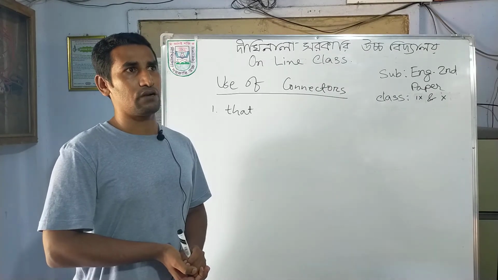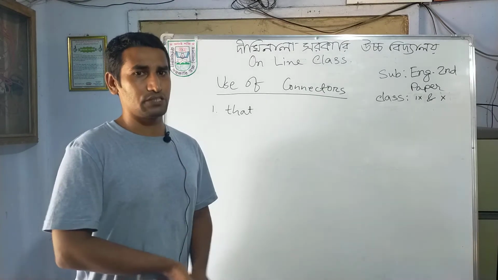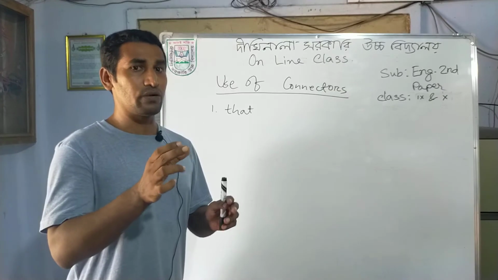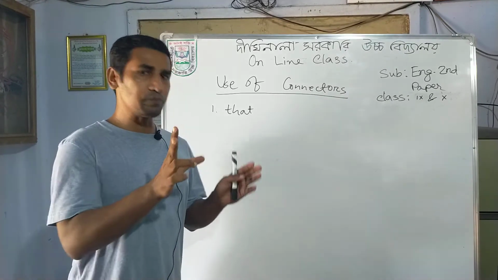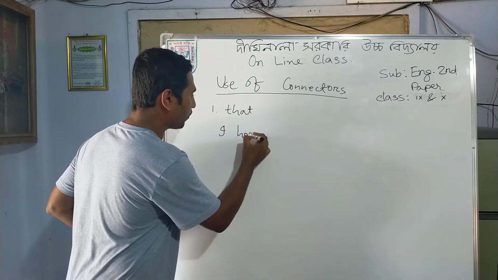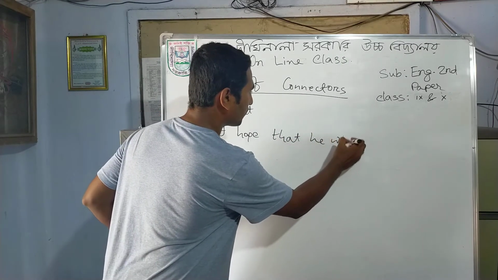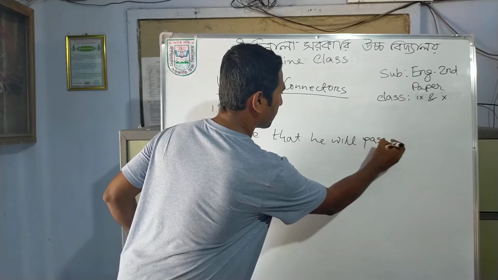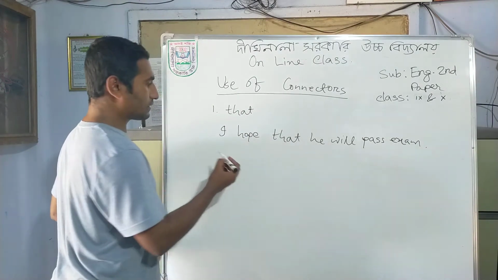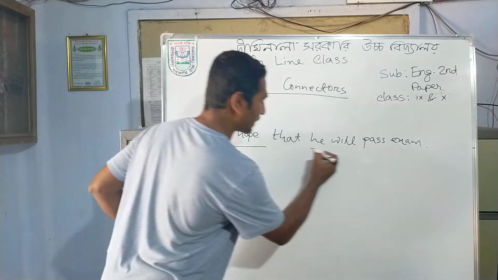Suppose we give an example like this: I hope that he will pass the examination. So here that is used, that is the connector. Why? Because there are two portions in this sentence. If I write this, I hope that he will pass the exam. In this sentence there are two portions, and each portion is called a clause. So there is one clause and there is another clause.